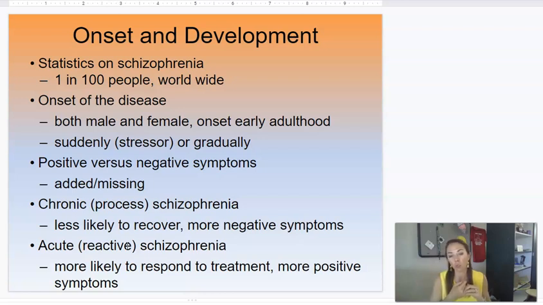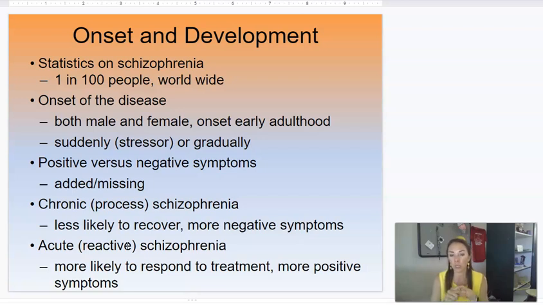Sometimes we see these huge stressors that bring on the symptoms of schizophrenia. Acute reactive schizophrenia is more likely to respond to treatment and has more of the positive symptoms like hallucinations, delusions and excessive movement.